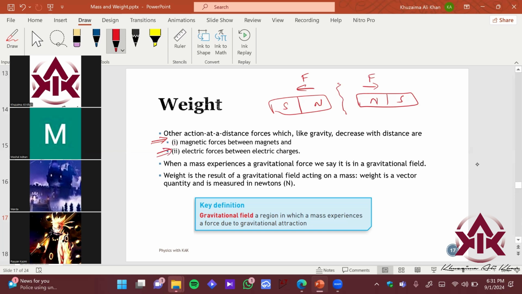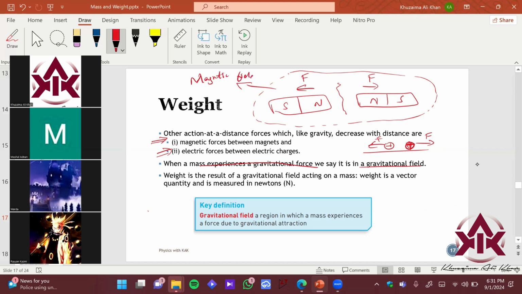Similarly, electric forces over here. ठीक है, electric forces में if you get a chance to play with the charges, if you have a positive charge and a positive charge, they would repel each other. Okay, this is positive. They would repel. Again, there is still no contact between the charges and they repel. Right? That is the beauty of creation of the God, right? It contains pretty huge patterns, and we're trying to unwrap few patterns by studying these concepts, right? So when a mass experiences gravitational force, we say कि it is in a gravitational field, right? So similarly, जहाँ पे basically we have magnetic force over here, it basically lies in a magnetic field.